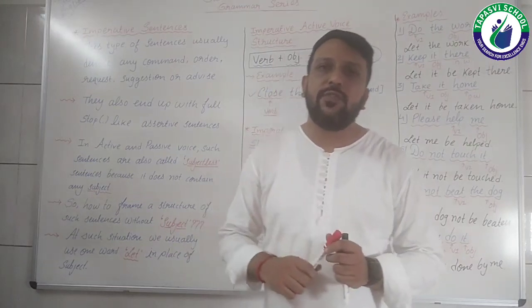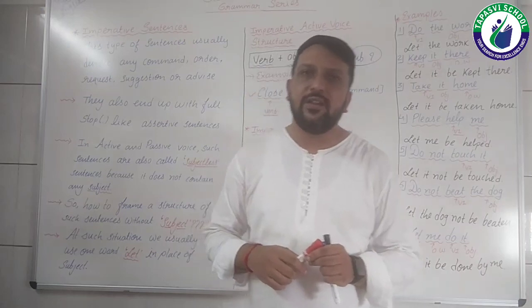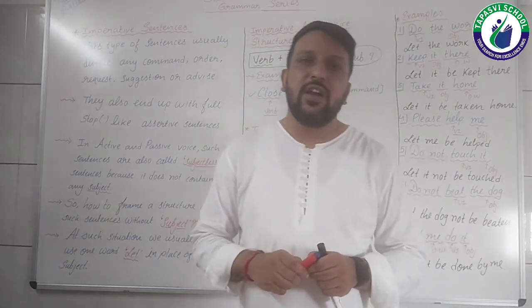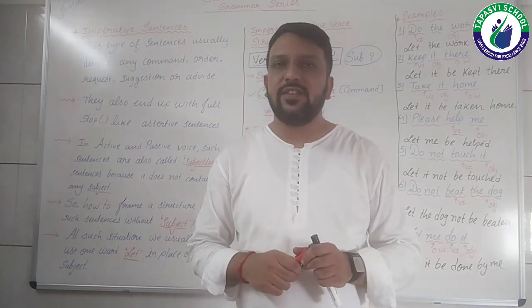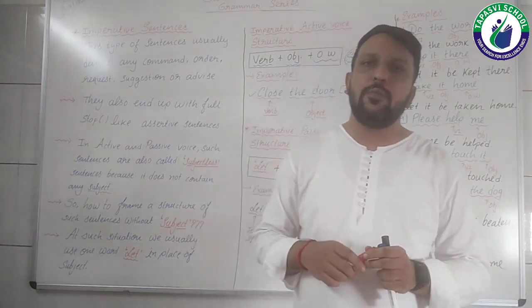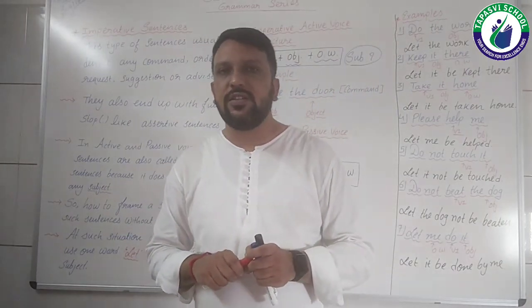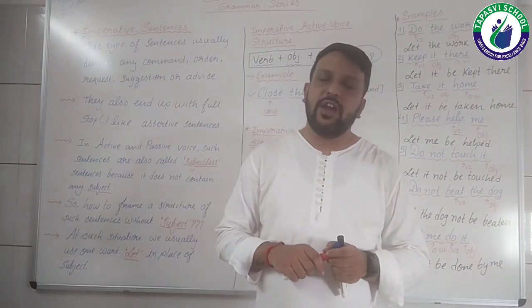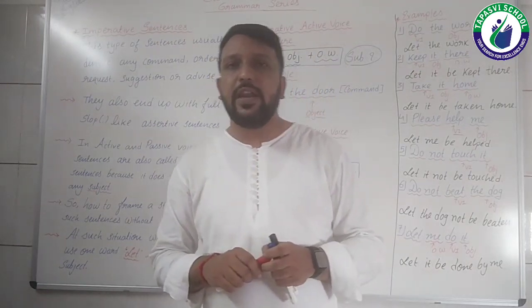Now this was the first series of 7 videos about active and passive voice, right? The next series would be types of sentences, right? In that series, as in this video only I told you, there are 4 different types of sentences: assertive sentence, interrogative sentence, exclamatory sentence and imperative sentence.